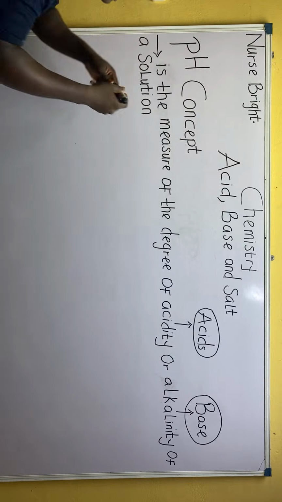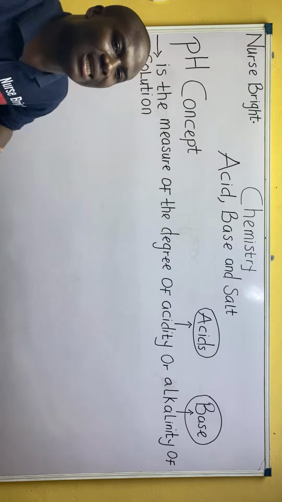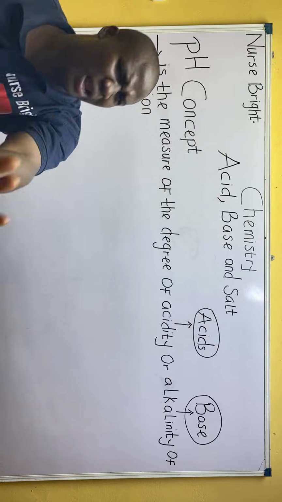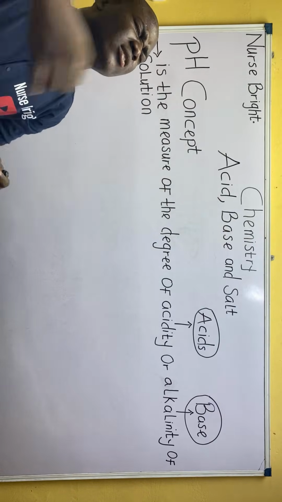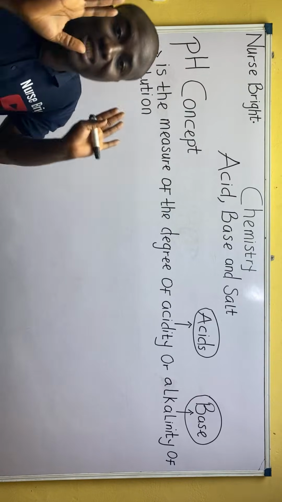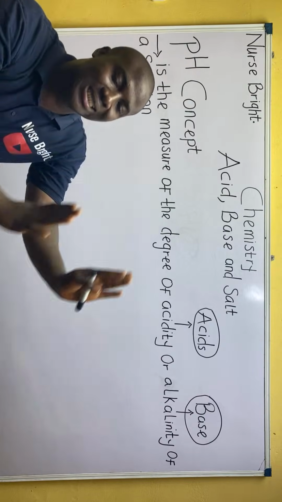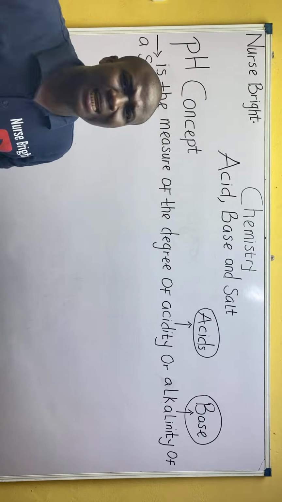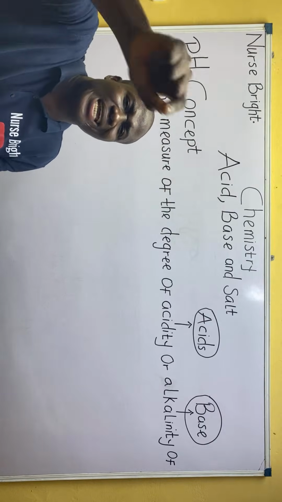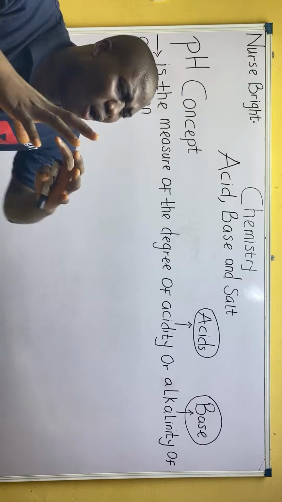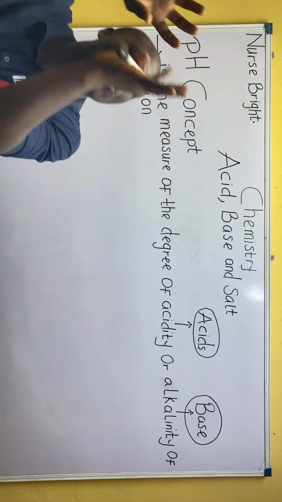This is what pH is. It is a measure of the degree of acidity or alkalinity of a solution. Do you understand? So the question to ask yourself is, what is used to measure this degree of acidity or alkalinity of a solution?